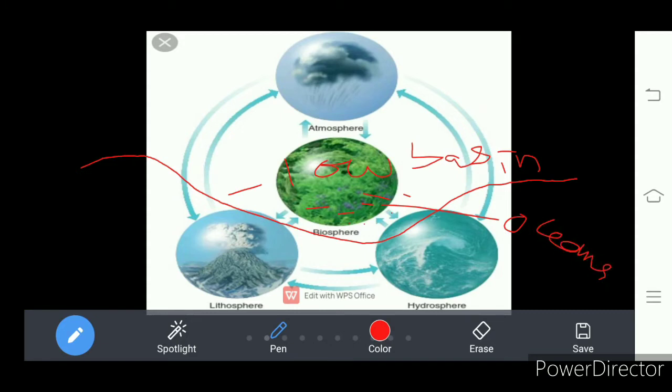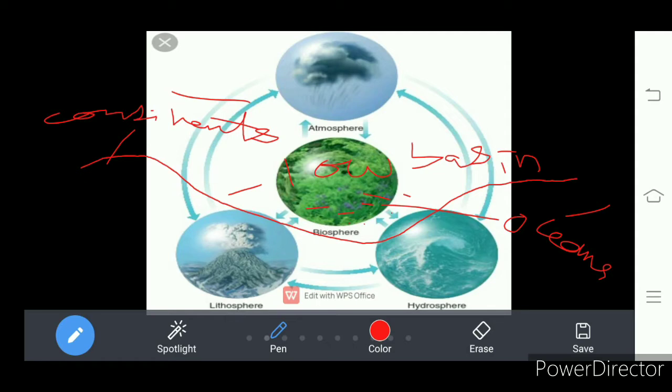The part which is somewhat higher than these low basins turns into continents.